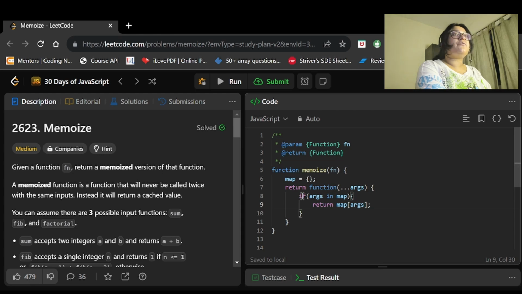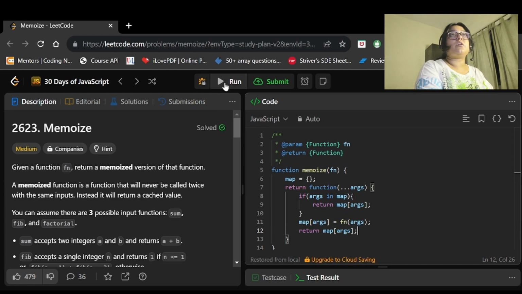Now if it is not existing, then we will have to add that value in the map, along with the value returned by the function fn, right? So we will add this argument along with the value returned by fn, and after getting this value, we also need to return the output for that call. So we will simply return map of args.